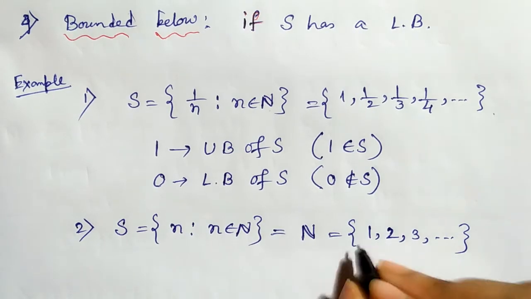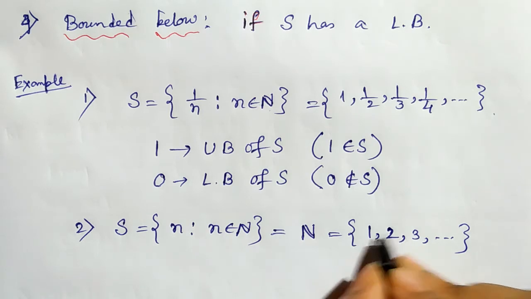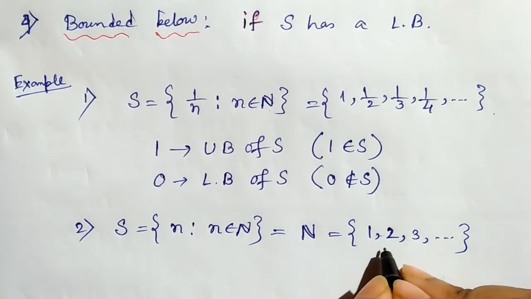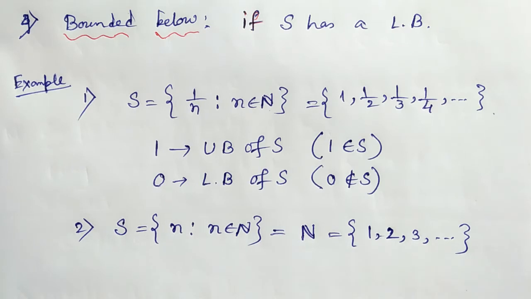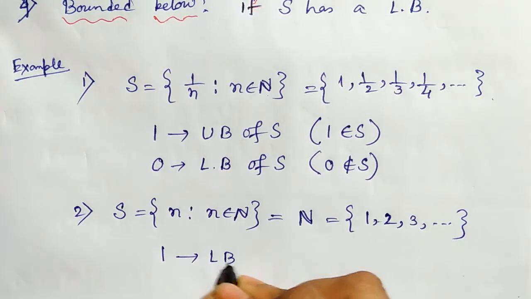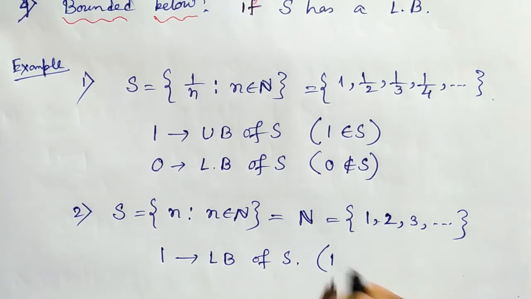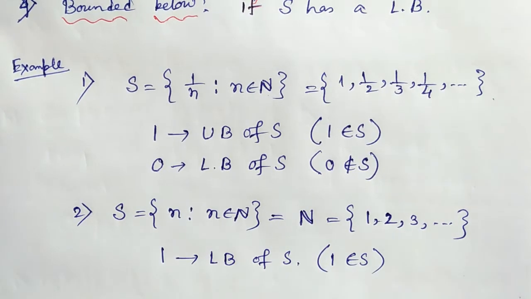Here we can say 1 is less than or equal to every member of this set. That is, 1 is a lower bound of S, and also 1 belongs to S.